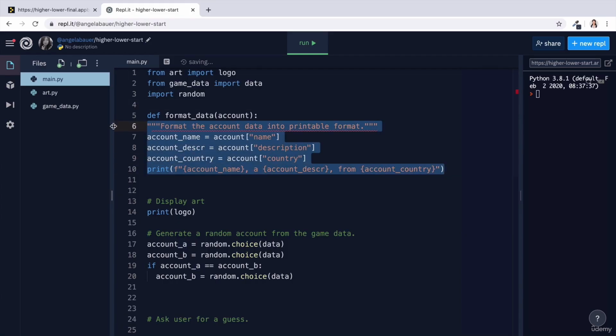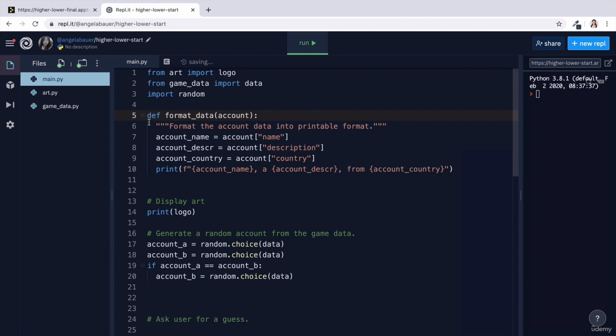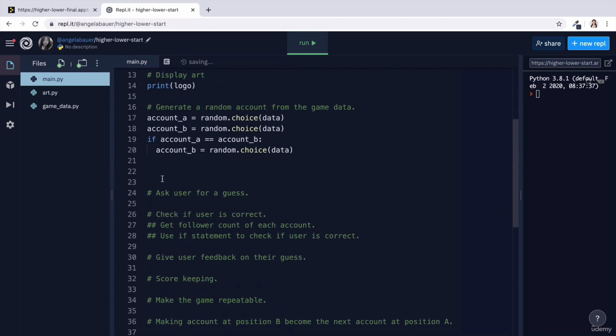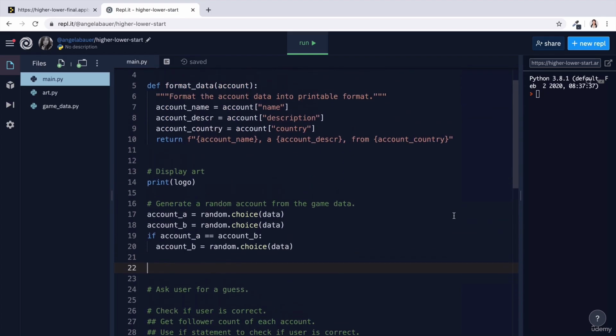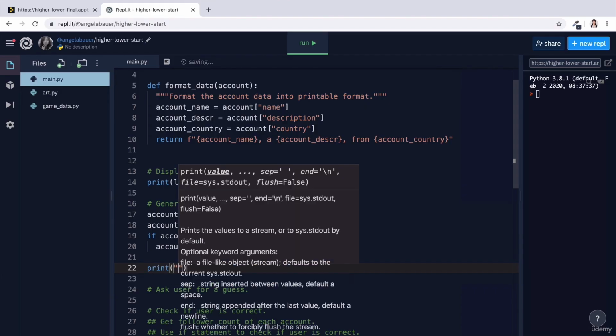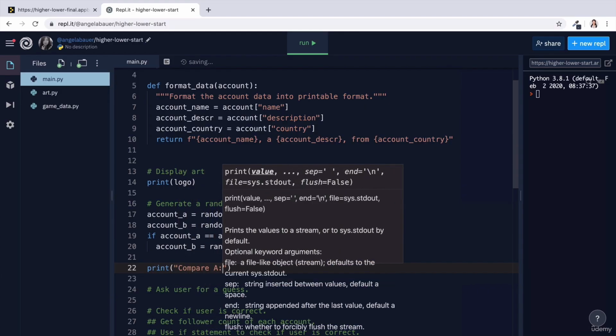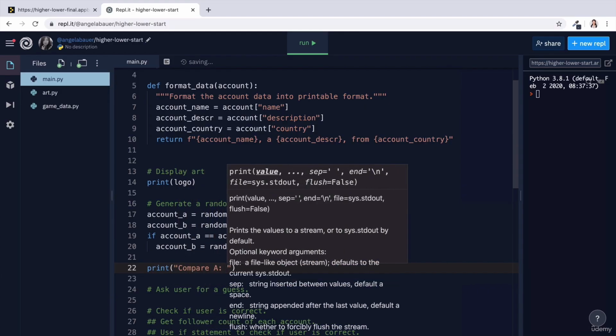And of course, we need to indent everything over so that's actually within this function. And instead of printing the final outcome, I'm going to return it as the output. So now we can call that function down here and we can pass in each account in turn. For example, we could say print compare A, which is going to be the first account.